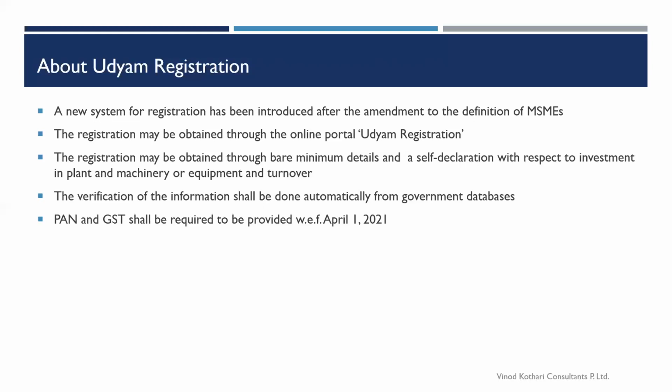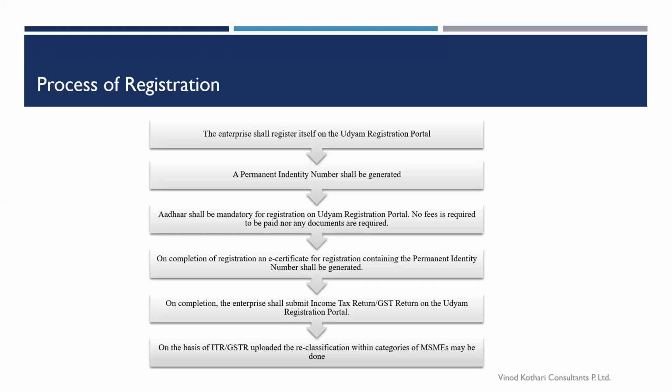As I said in the previous slide, the data would be taken from ITR or GSTR, but you do not need to submit any documents. Once you have registered, the databases would automatically sync with the ITR and GSTR data. There is no requirement for you to submit any documents. And definitely, since they are connecting it to ITR and GSTR, your PAN number would be required. But if currently you do not have a PAN number, you can still register on this system. We will discuss all this during the registration process.